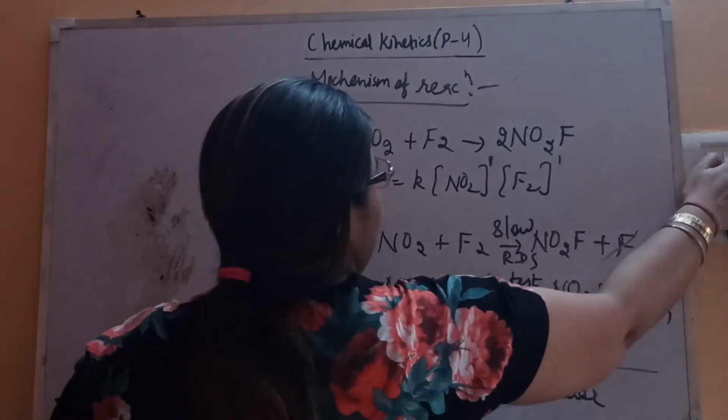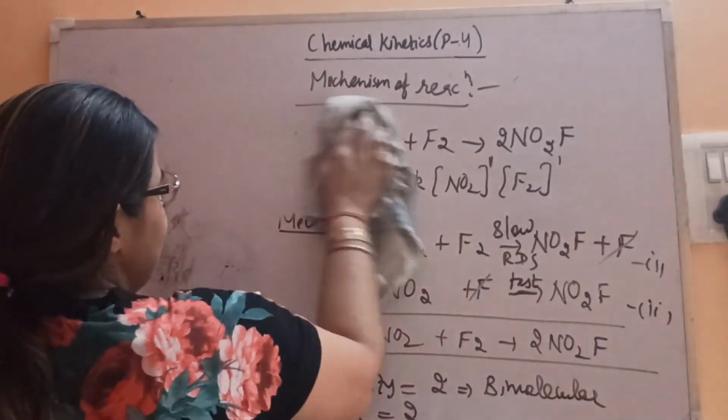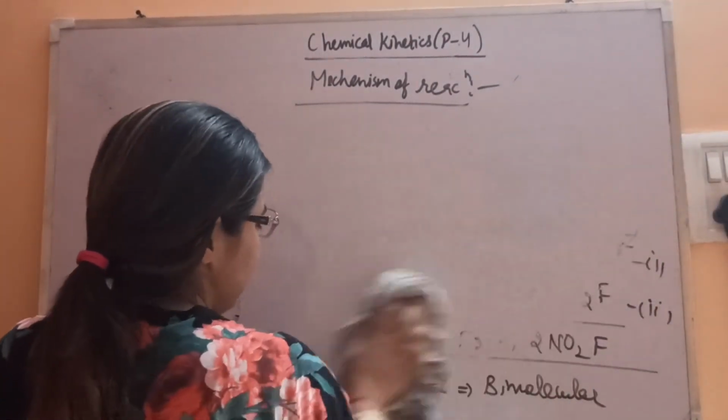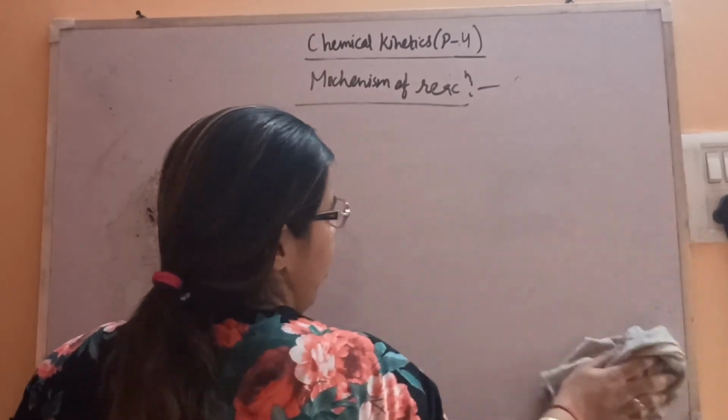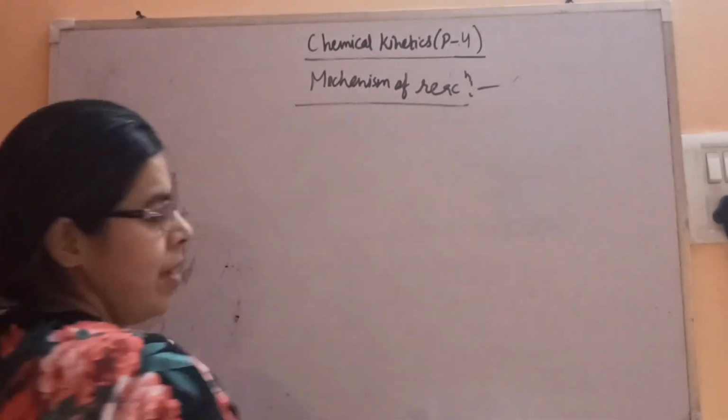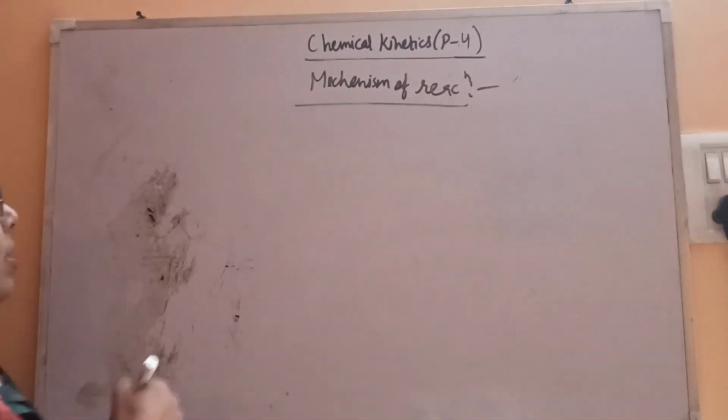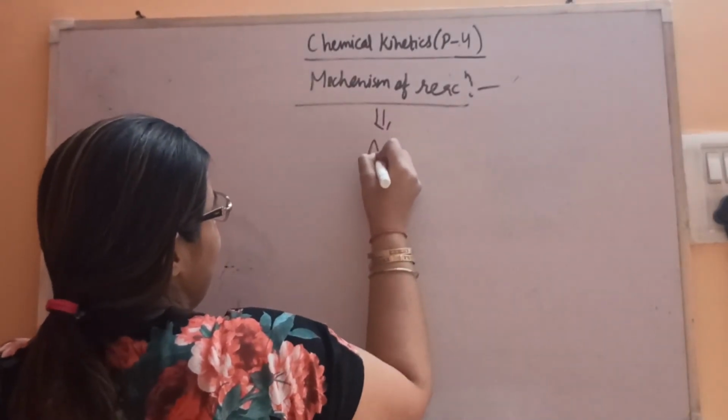So many examples are there. You can practice on your own and try to find out which one is the rate determining step, if they have given one slow and one fast. So what is the mechanism of a reaction?